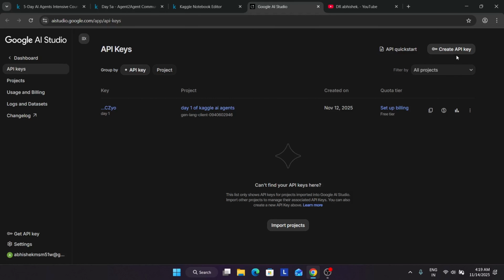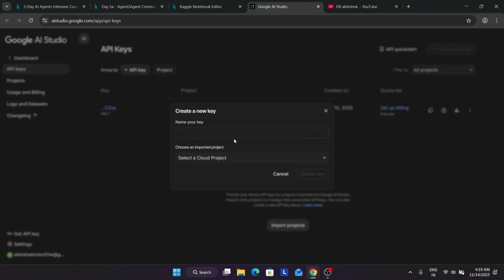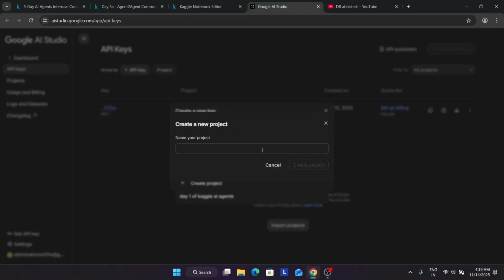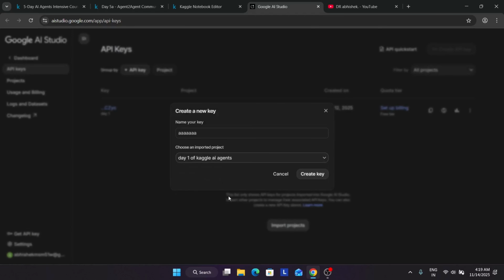This page will open, and if you have not created any API key, you have to click on create API key. You can name your key anything. Just click on create project if you are creating for the first time. As I have already hit the limit, I won't be able to create it. So you have to click on create project, and then you'll get this kind of create key option. So you can create the key directly.